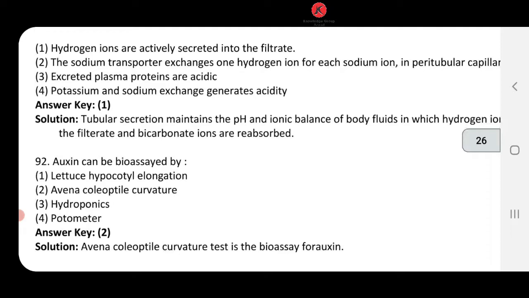This tubular secretion, dear student, the purpose of this is to maintain pH and ionic balance. इसमें जो हाइड्रोजन आयन है it gets secreted into filtrate in exchange of bicarbonate ions. सो बाइकार्बोनेट आयंस HCO3 माइनस वापस चले जाते हैं ब्लड में, और फिल्ट्रेट में H प्लस हाइड्रोजन आयन आ जाता है, and this imparts acidic character. Okay, so 91, answer number 1 is going to come.